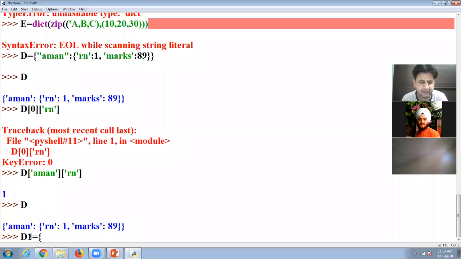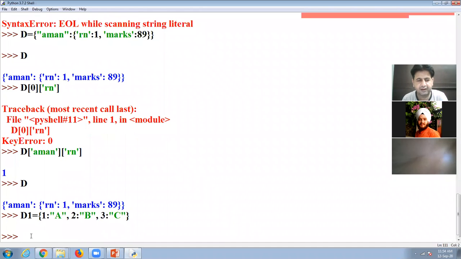Inside this, I declare 1, then colon, then A, then 2, then colon, here is B, then 3, colon, C, curly bracket close.